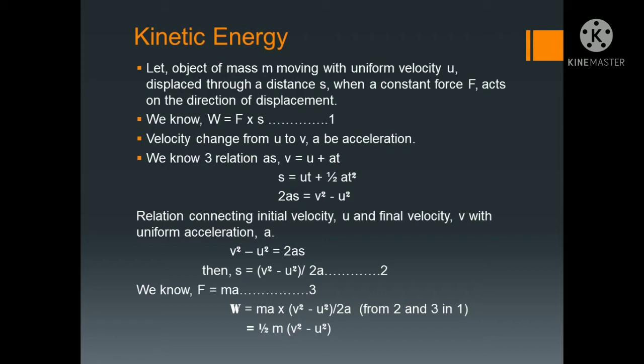Next, velocity changes from u to v, with acceleration a. If velocity is changed, there is final velocity and initial velocity, and we know that acceleration is v minus u by t.